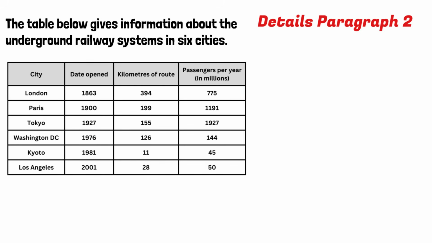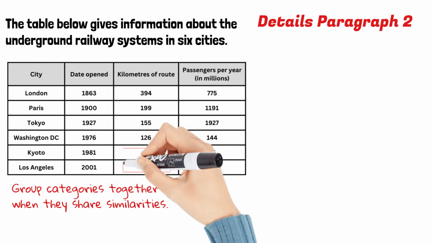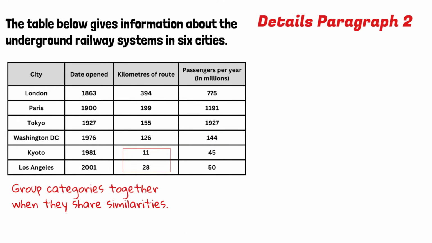Next, when we describe the remaining 3 cities, I will be focusing more on how to vary our language. I mentioned earlier in the video that we can group together 2 categories if they share some similarities. As you can see, for Kyoto and LA, their routes have similar kilometers, and they also have similar passenger numbers, so I think it's a good idea to group them together.